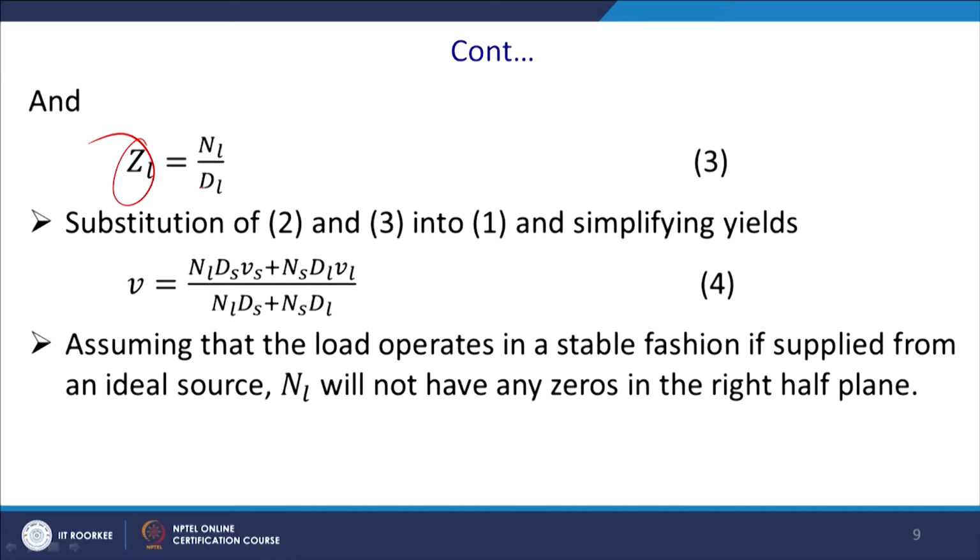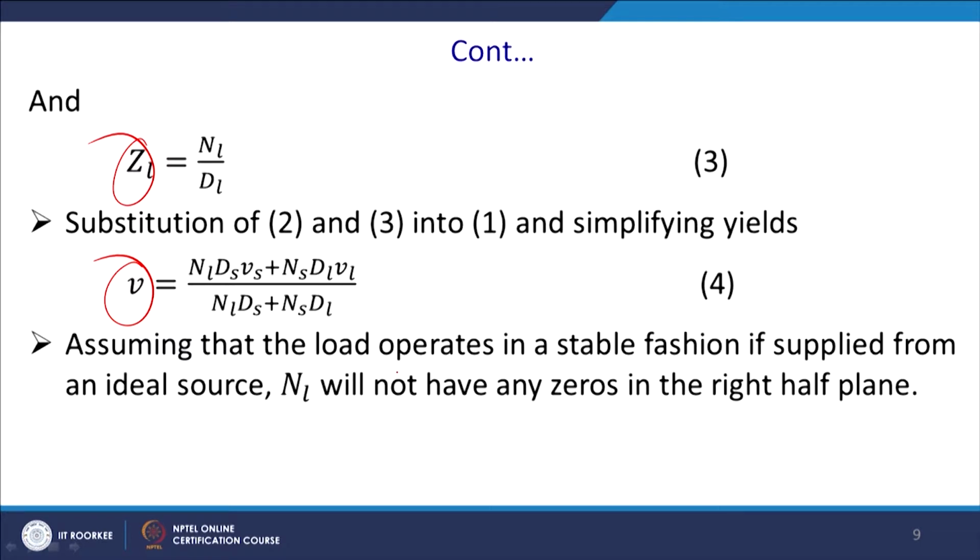While substituting these 2 and 3 in 1, we can find V as NL DS into Vs plus NS DL into VL by NL DS plus NS DL.